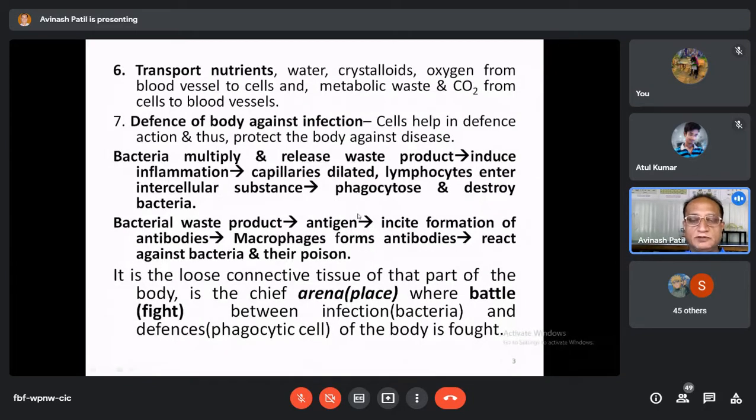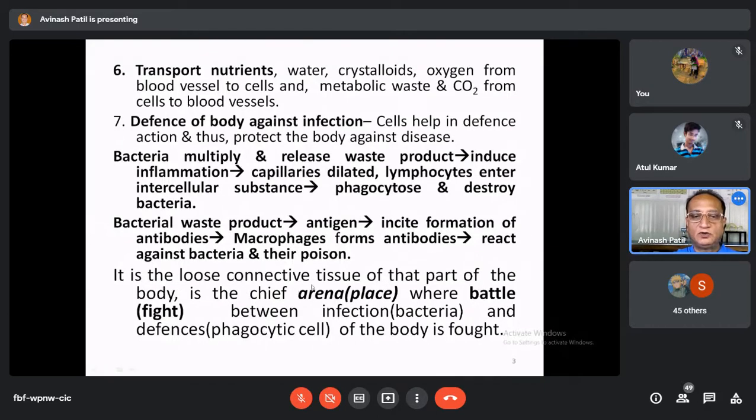These are the soldiers of the body, the military of the body: the phagocytic cells, lymphocytes from the blood, and many phagocytic cells of the tissue. So there is actually a war taking place between these two. They are throwing bombs on this bacteria, in the form of some enzymes, and the body cells like macrophages are also replying to that, by synthesizing such chemicals that will neutralize the substances released by the bacteria. And there is a great war between these two.